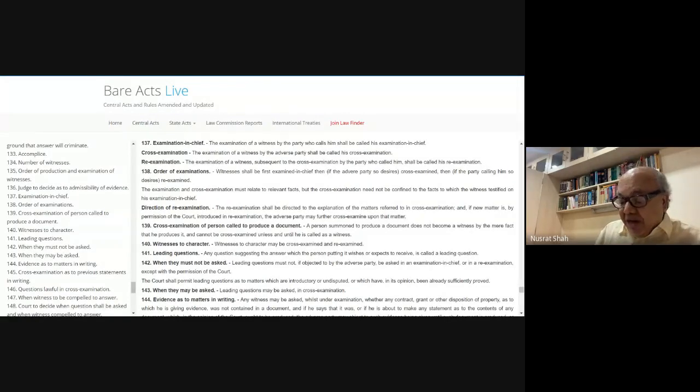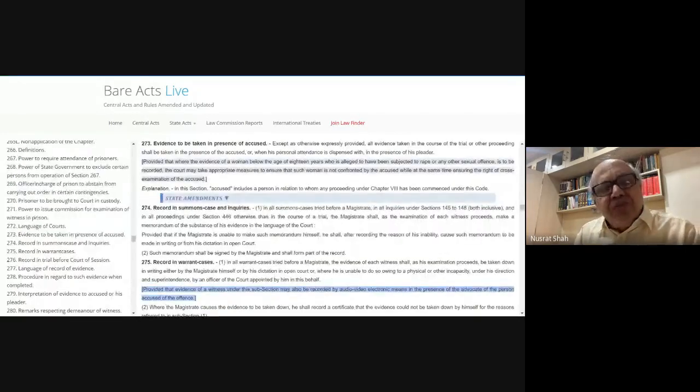273, evidence to be taken in the presence of the accused, evidence in summons cases. That procedure up to section 299 you will have to know if you want to be a successful trial lawyer in criminal matters. But I wish you would take up both types of matters. Many lawyers practice in criminal law. Very few lawyers practice on both sides. But they take up selected matters.